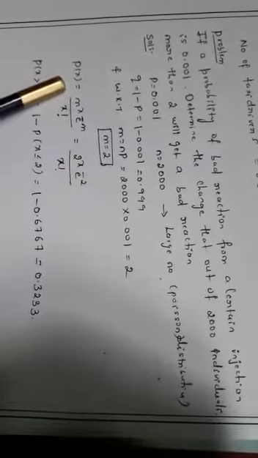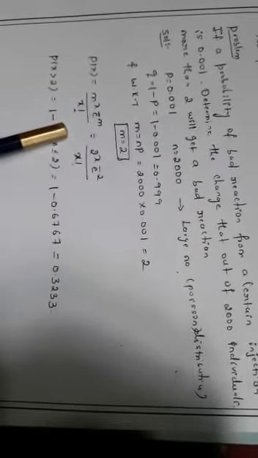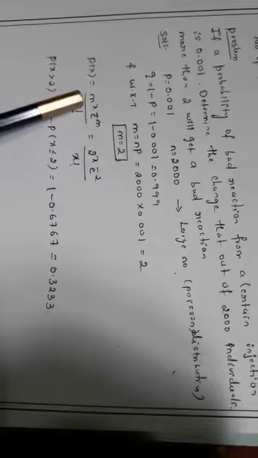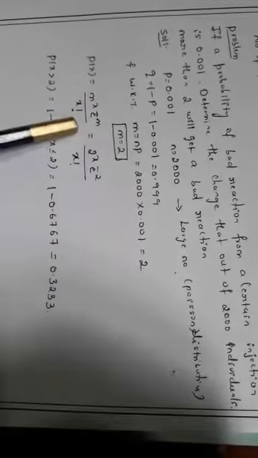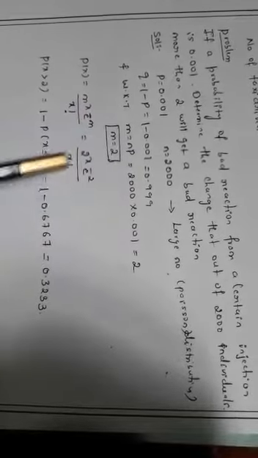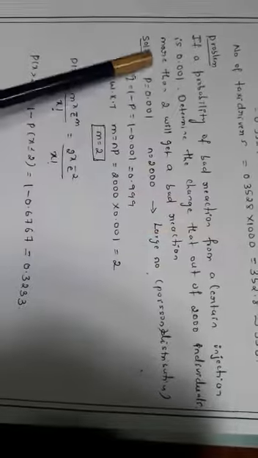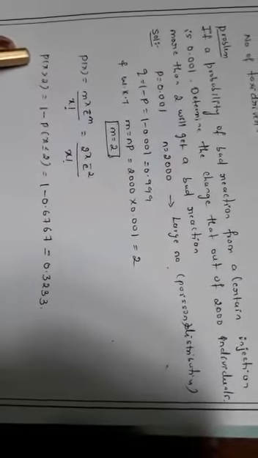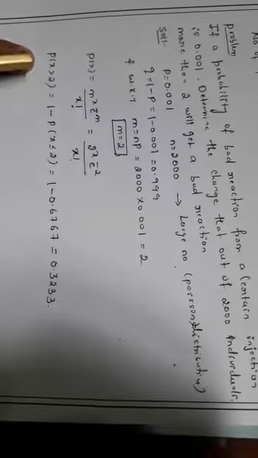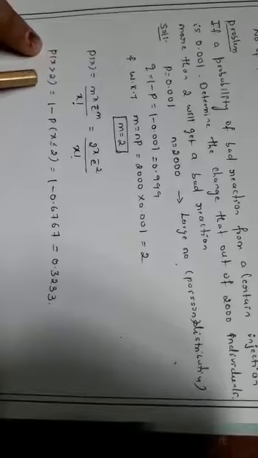We know that p of x is m power of x into e power of minus m by x factorial. Substitute the value of m, and you are going to get the probability density function like this. Since we have to find more than 2 will get a bad reaction, we will be finding probability of x greater than 2, because more than 2 means you have to take the inequality greater than 2.